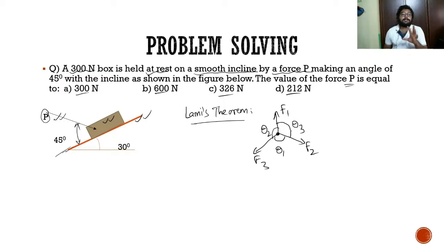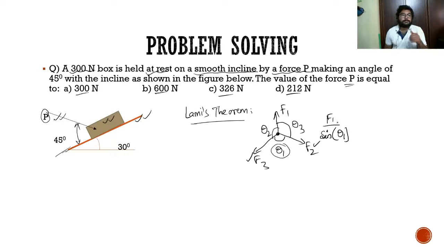If this is the given force system under equilibrium, then we can say that the ratio of a particular force to the sine of the angle included between the lines of action of the other two forces is constant. That means F1, the other two forces are F2 and F3, between them the angle is theta 1, so F1 by sine theta 1.